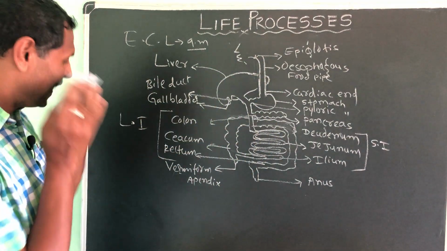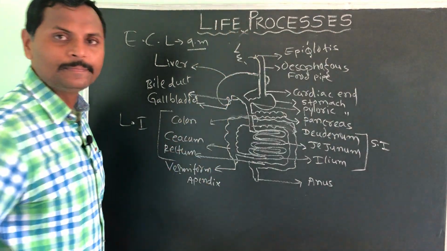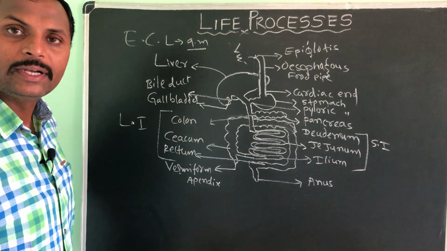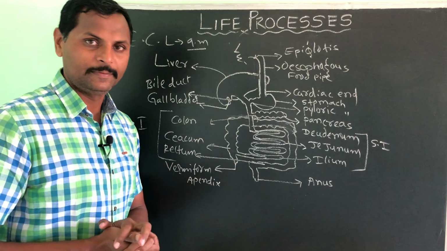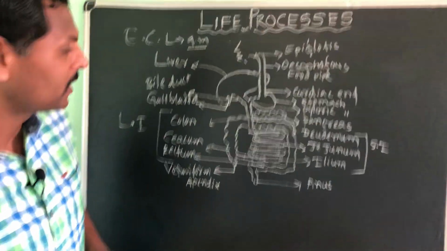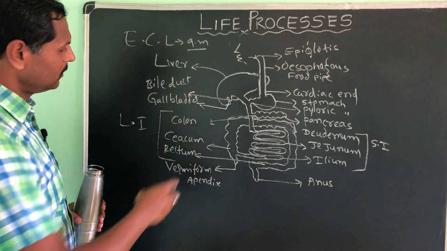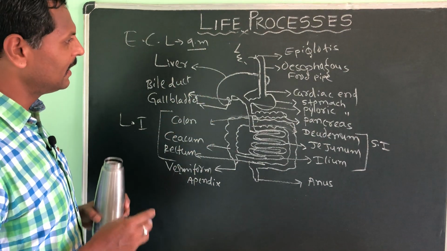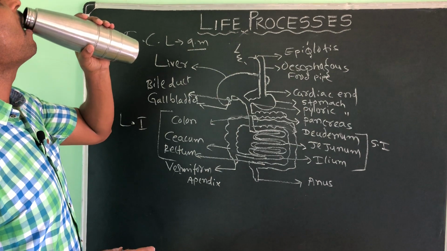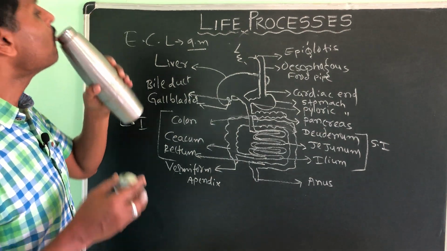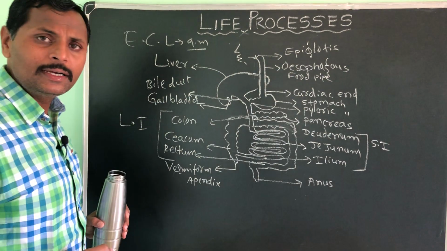Here complex food is converted into simpler food. Please take down the diagram, and I hope everything is drawn very neatly. Have you taken it down?